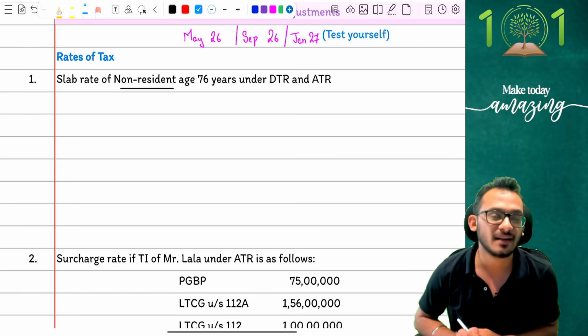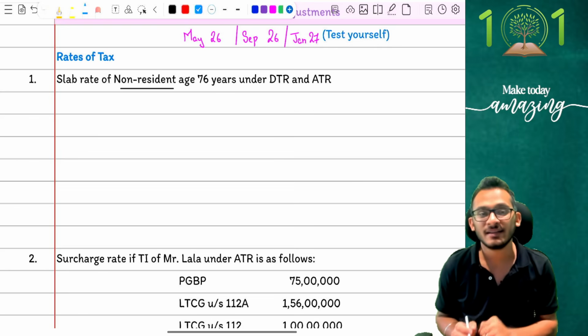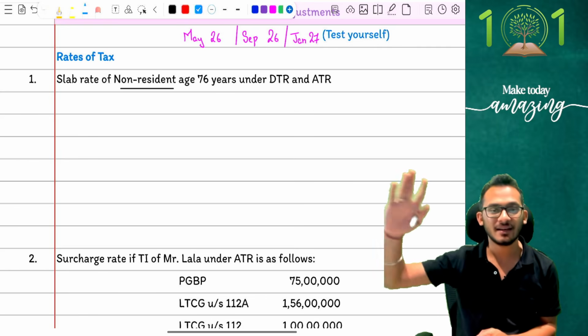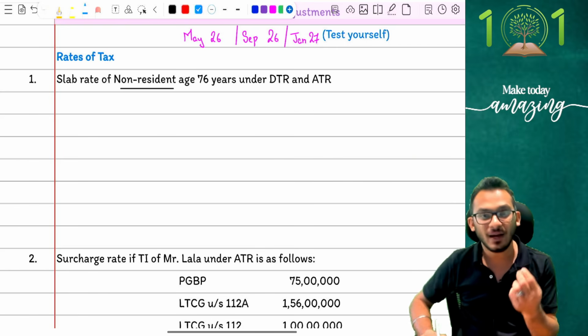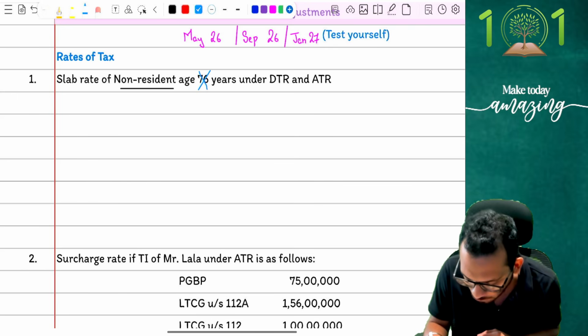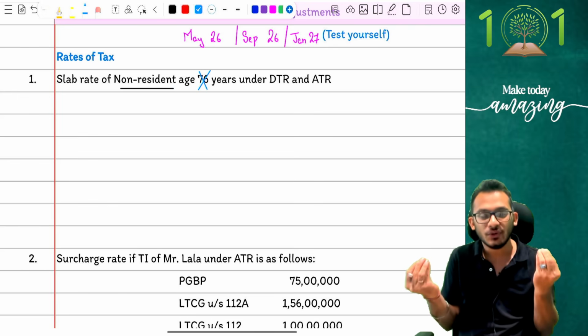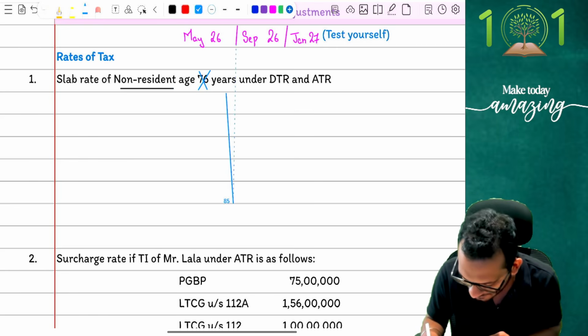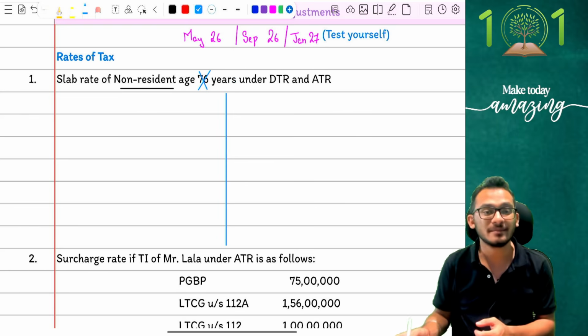Benefit number one that is denied to you is that as a non-resident, you do not get the opportunity to go to the higher exemption limit of 3 lakh and 5 lakh under DTR schemes. So as a person being non-resident, the age of 76 years is no more relevant to me. I don't care. That is the understanding with me, and therefore with that understanding, I think the answer can become fairly simple and straightforward.